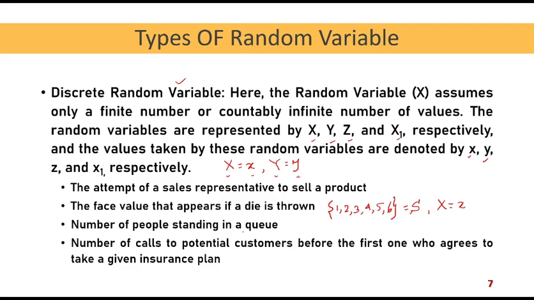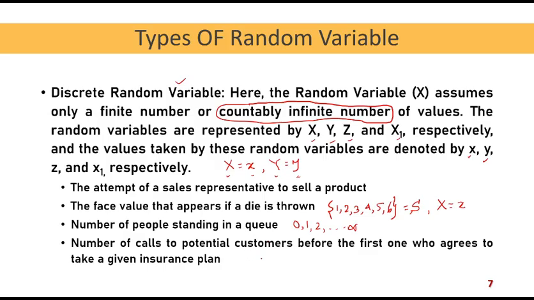Now, the number of people standing in the queue. That may be 0. The queue may not have any person. One person might be there in the queue, 2, and then it can go up to infinity. So this is an example of a countably infinite number. The number is discrete, 1, 2, 3, 4 like that, but it can countably go to infinity also. Definitely there will be some number where the queue will stop, but that might be very large.